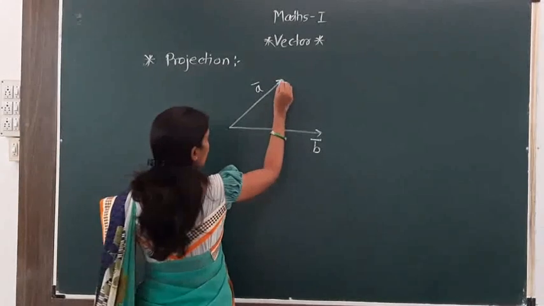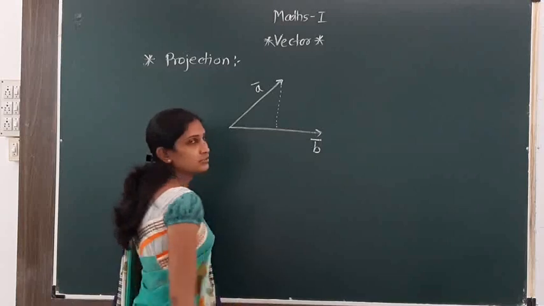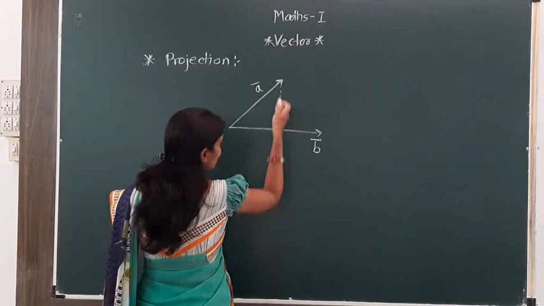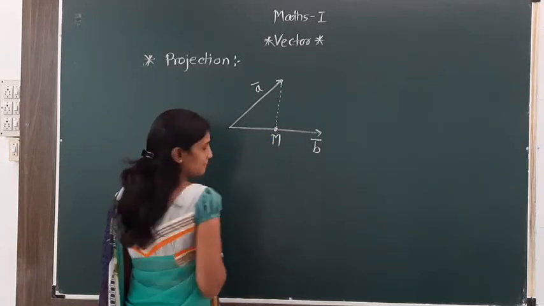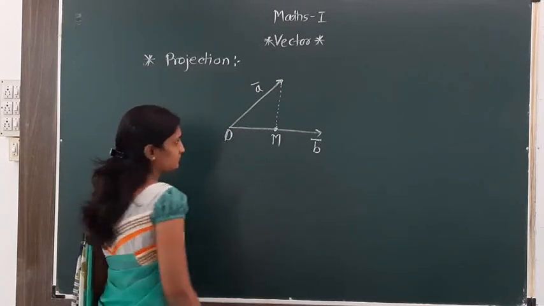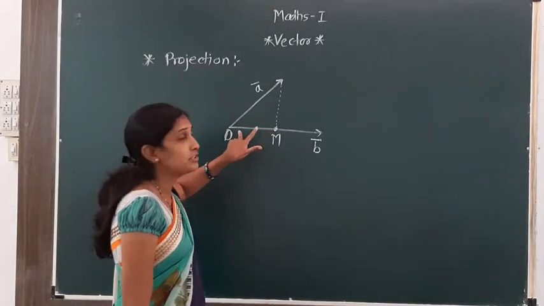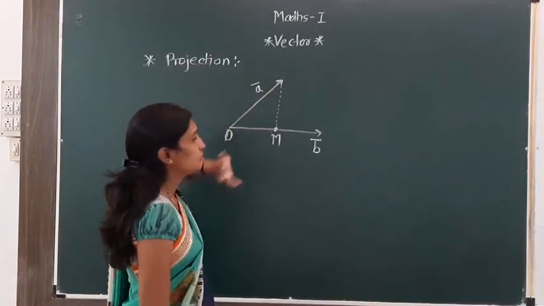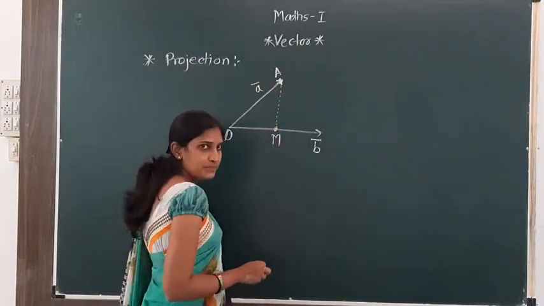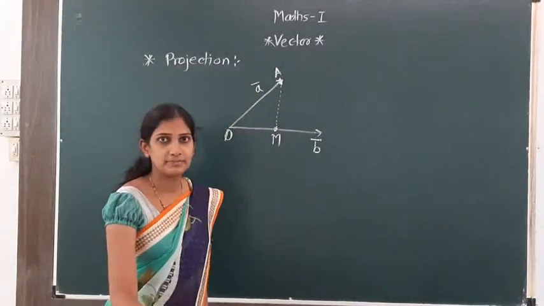Then if we draw a perpendicular from this vector on this vector, suppose the foot of the perpendicular is M. And suppose this is O. Then OM bar is the projection of that vector. Or suppose there is a point A, then OM bar is the projection of OA bar.